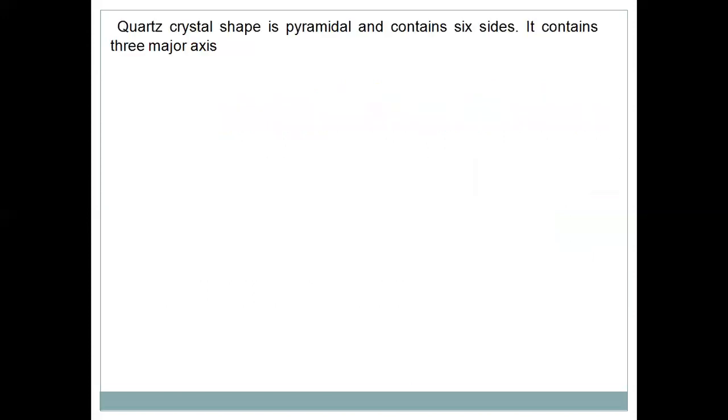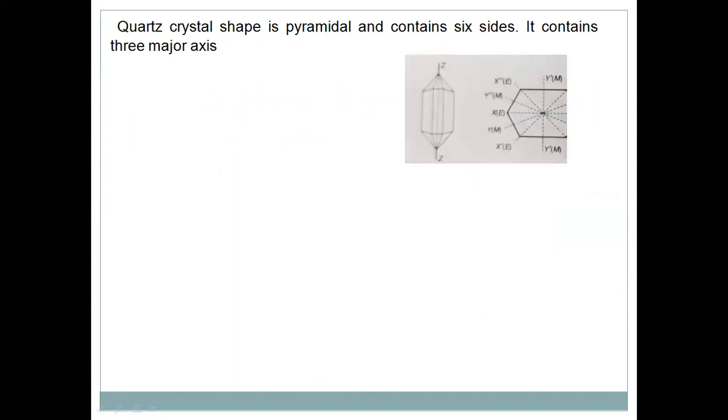So before production of these ultrasonic waves using this piezoelectric effect, we want to know the structure of the quartz crystal, because in this experiment we are using quartz crystal for the production of ultrasonic waves. Actually, the shape of the quartz crystal is pyramidal and it contains 6 faces or 6 sides. Of course, it contains 3 major axes also. This is the structure of the quartz crystal. It contains these 2 pyramid shapes. This is one end, this is another end. And there are 3 major axes.